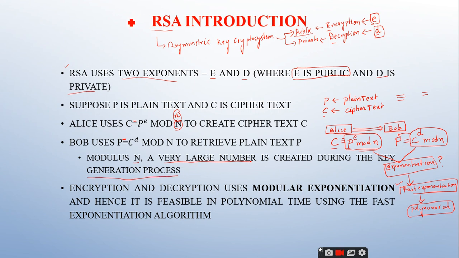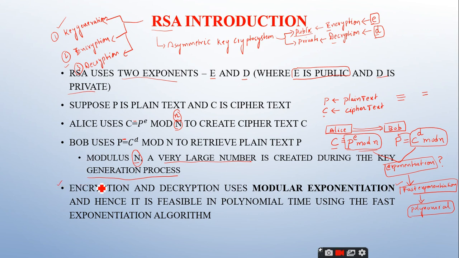So in this RSA algorithm, you need to discuss 3 steps. The first one is the key generation, where the party has to generate the public key as well as the private key, and then the party has to perform the encryption process and the decryption process. So these are the 3 topics which we are going to discuss in today's session: the first is key generation, the second is encryption, and the third is decryption. So while looking at this n, it is a very, very large number which is created during the key generation process.